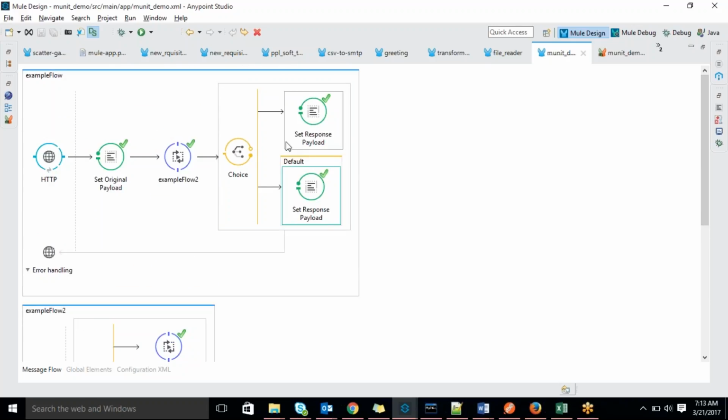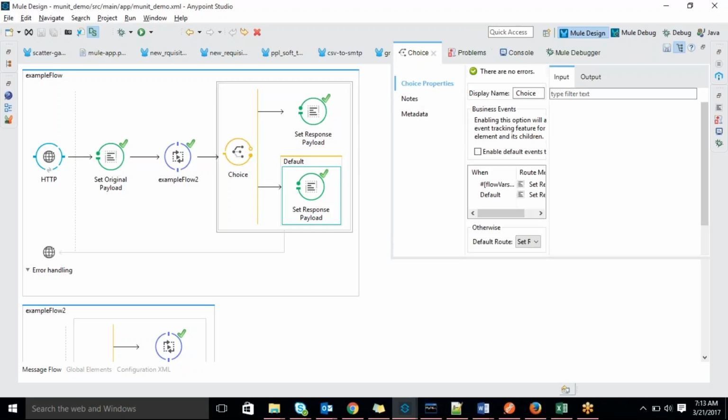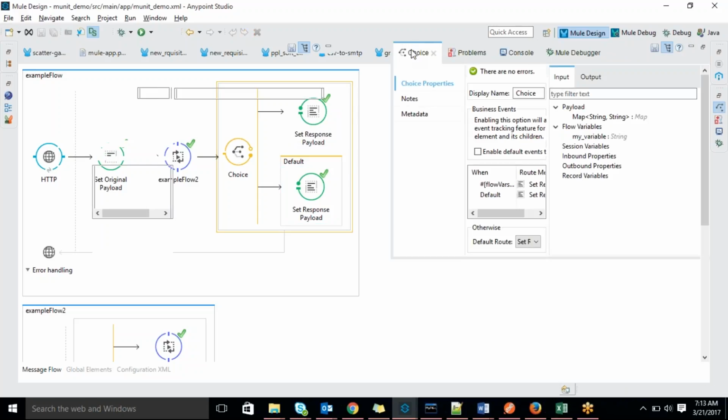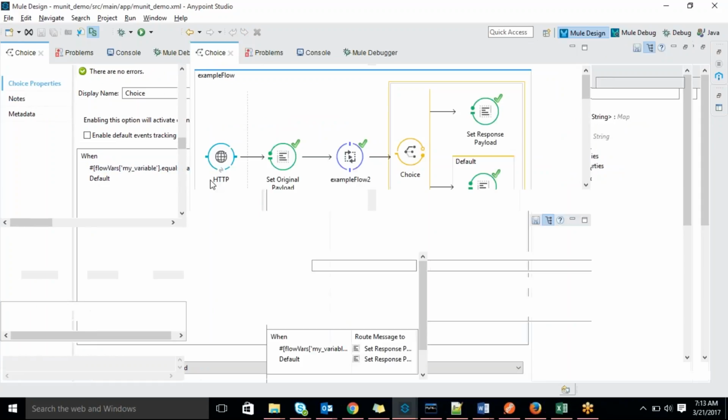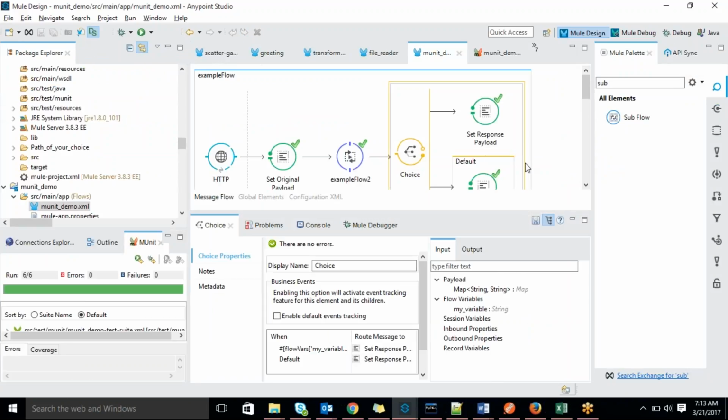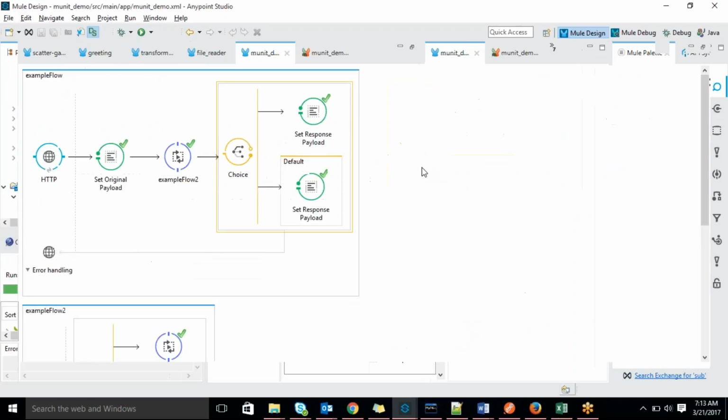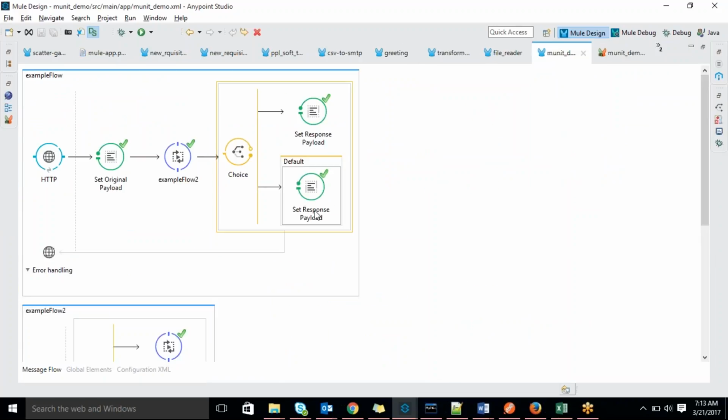Here we can add multiple conditions based on the requirement, not only one condition. If, else if, you know that, right? If you want to write multiple conditions, you can write any number of else ifs based on your requirement. Finally, the default condition is there, which is nothing but the else part. If none of the conditions you write here are satisfied, it will by default jump to the else part and execute it.